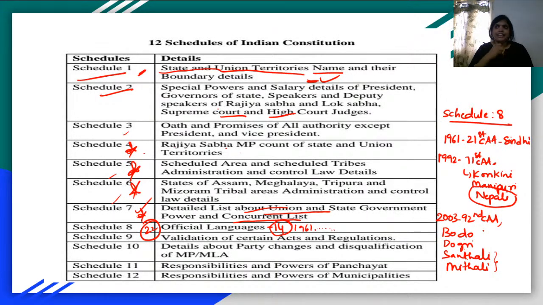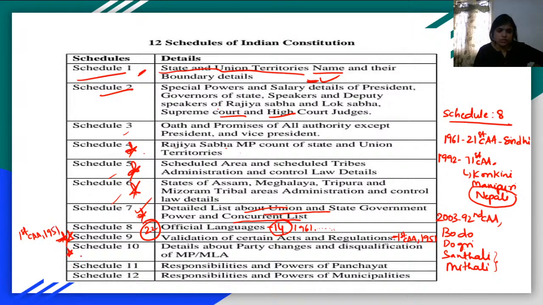So officially, the Indian Constitution recognizes 22 languages of India, right? And Schedule 8 is the most popular and the most controversial kid among all the schedules. He is the center of attraction kind of guy. Schedule 9, when we adopted the Constitution, was not there. It was later adopted by the First Constitutional Amendment Act 1951.